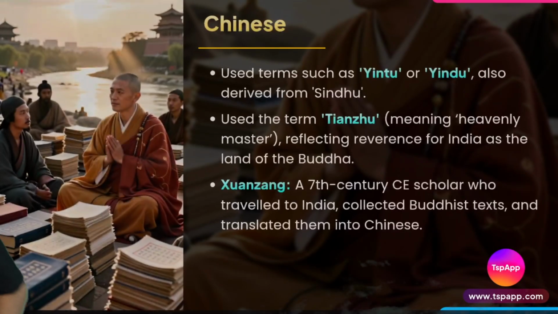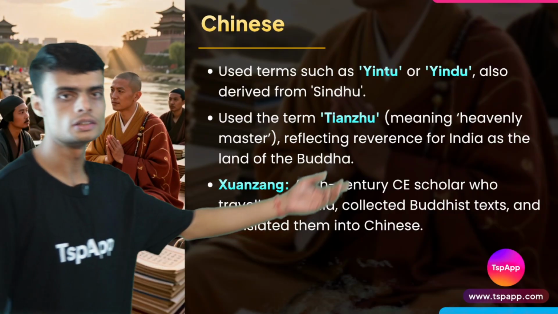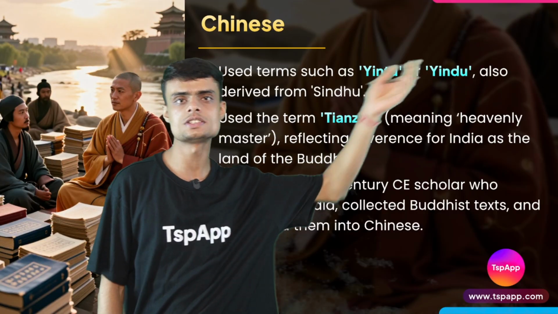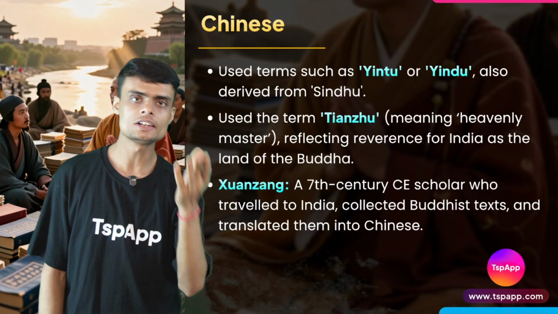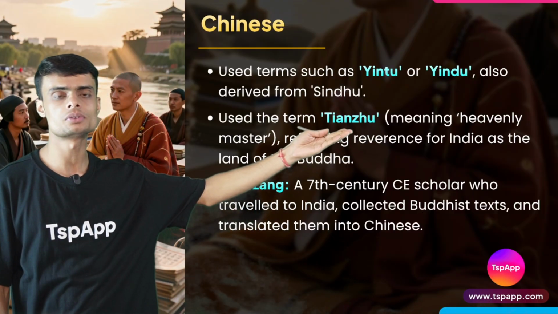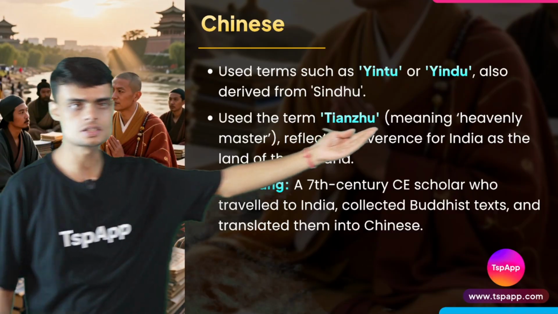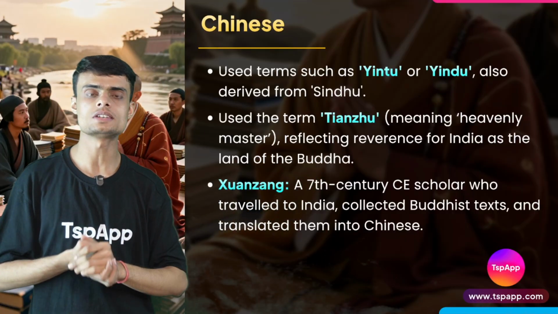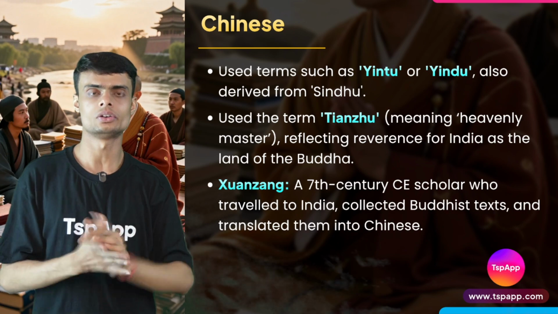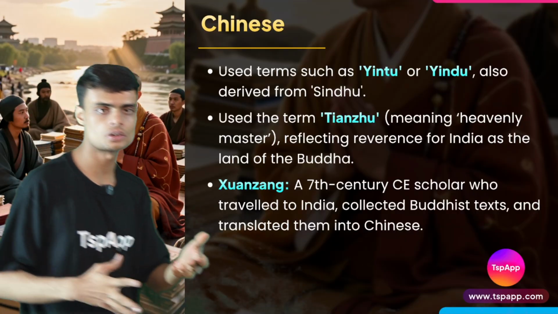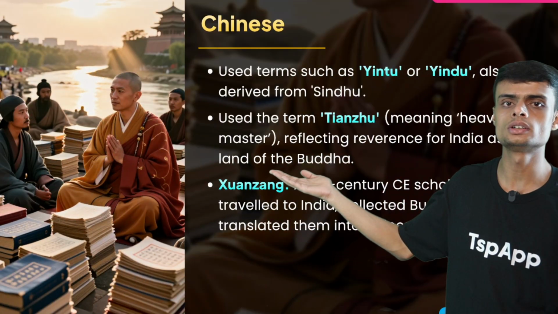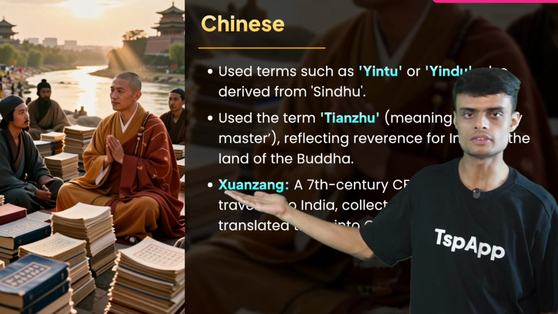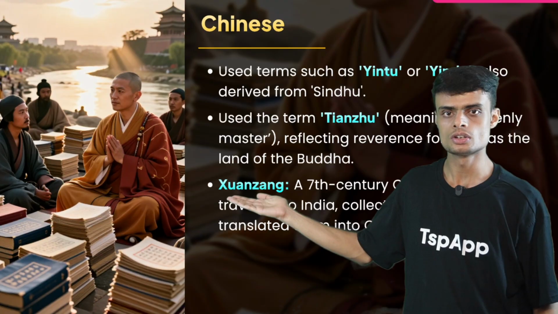After them, we have the Chinese people. Chinese people called India as Yintu, from the word Sindhu, Yintu, Hindu. This is how they used to call India. Another name is Tianzu. This term comes from the Chinese word which means heavenly master, the master of the heaven. Heaven, you know, the place where gods live, the land of the god. Now, which god are the Chinese talking about? Chinese are talking about India to be the land of Buddha, the god. Then here we have another traveler who came to India, Xuanzang.